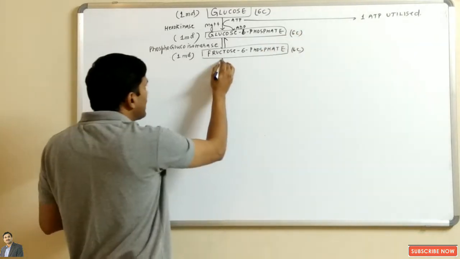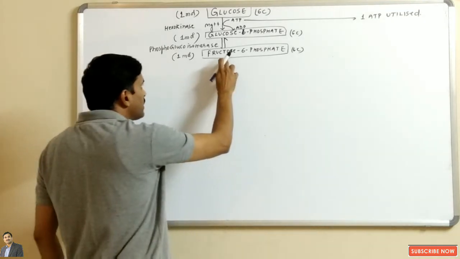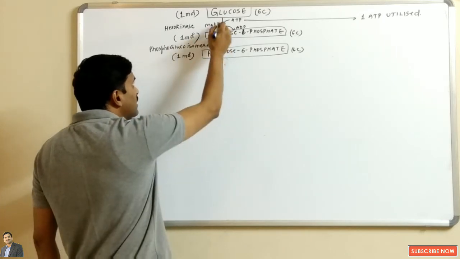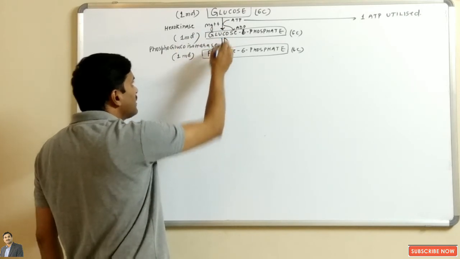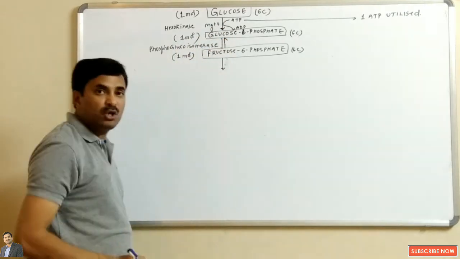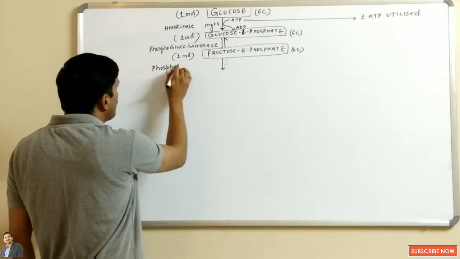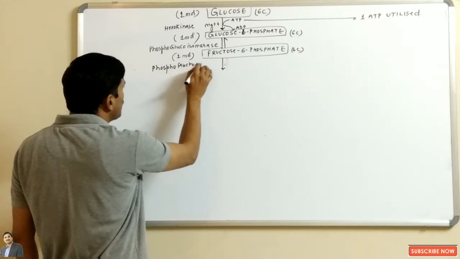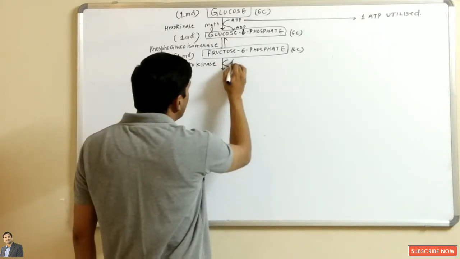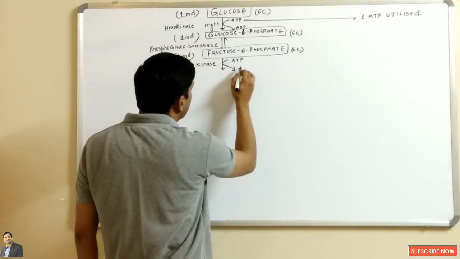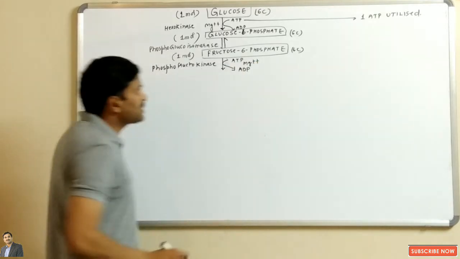Now the third step is non-reversible. See here, the first step is non-reversible, the second step is reversible, and the third step is again non-reversible. In this we will be using an enzyme known as phosphofructokinase. In the presence of phosphofructokinase, one molecule of ATP will be used up. ATP will be converted into ADP in the presence of magnesium ions.